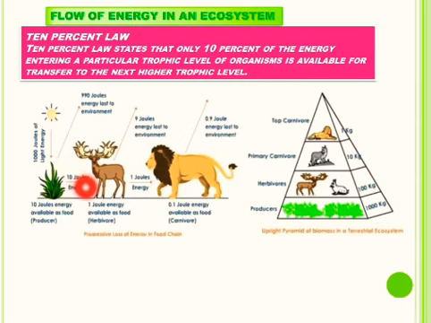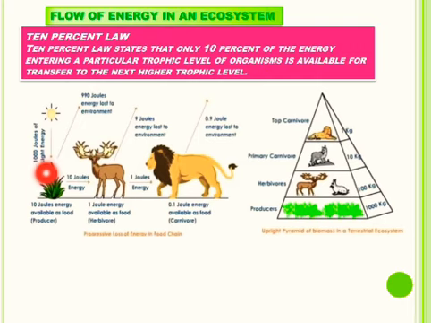According to this law, only 10% of the energy entering a particular trophic level is available for the transfer to the next trophic level. Let us understand this 10% law with the help of this food chain. Suppose 1000 joules of solar energy falls on the leaves of green plants. Green plants capture about 1% of the solar energy.